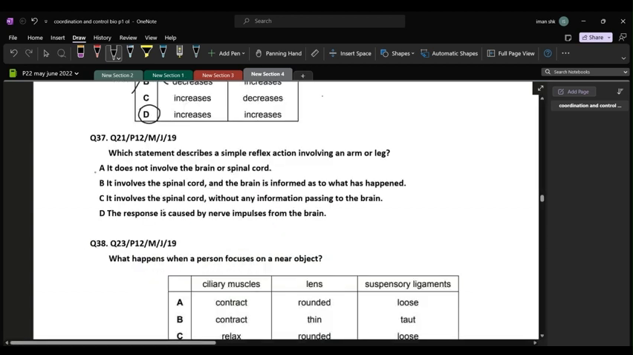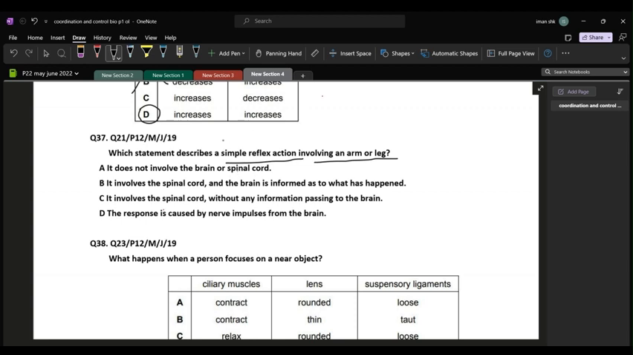Question number 37. Which statement describes a simple reflex action involving an arm or leg? So, a reflex action is an automatic and rapid response to protect ourselves. An arm or leg can be an effector organ. A. It does not involve the brain or spinal cord.